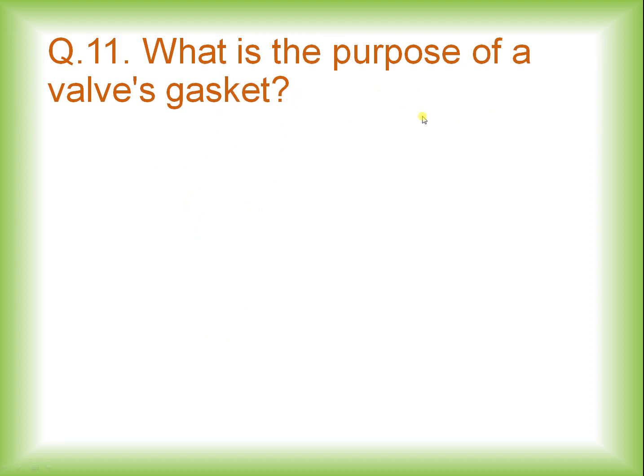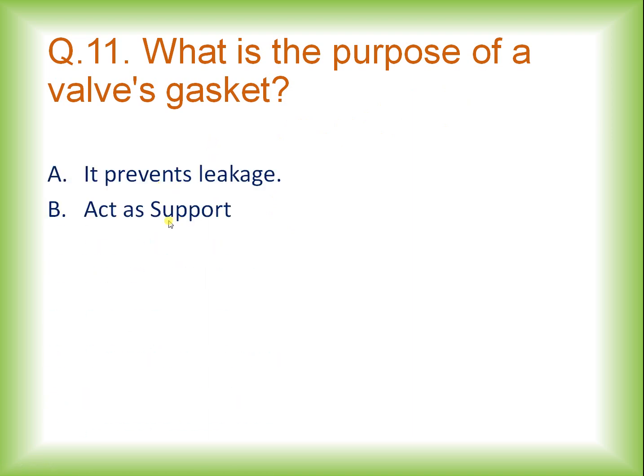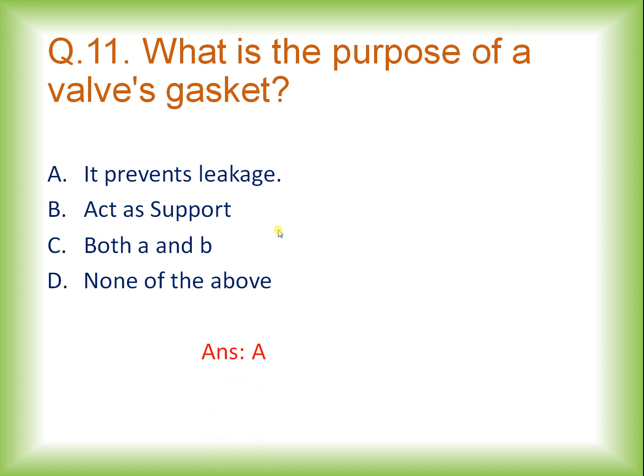What is the purpose of a valve's gasket? Options are it prevents leakage, acts as support, both A and B, none of the above. As you all know, we use a gasket system in any of the applications or appliances mainly to prevent leakage. So the right option over here is option A, that is the purpose of valve gasket is to prevent the leakage in the aerosol system.